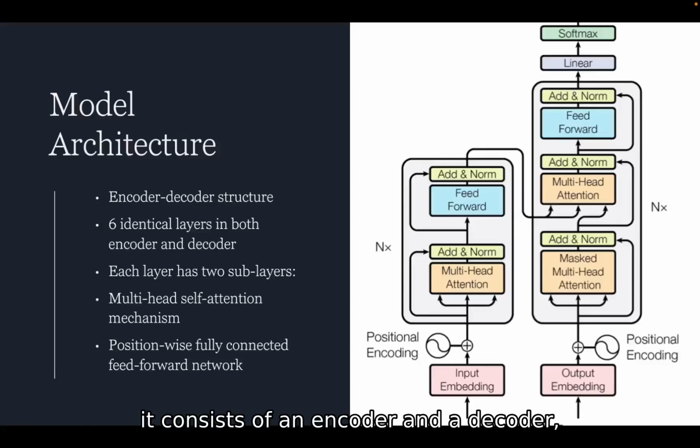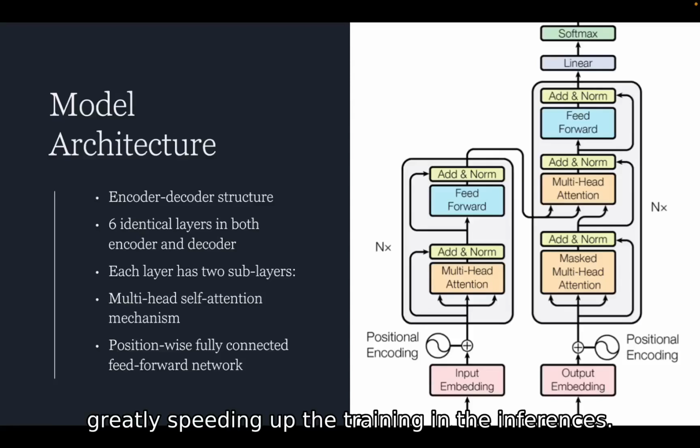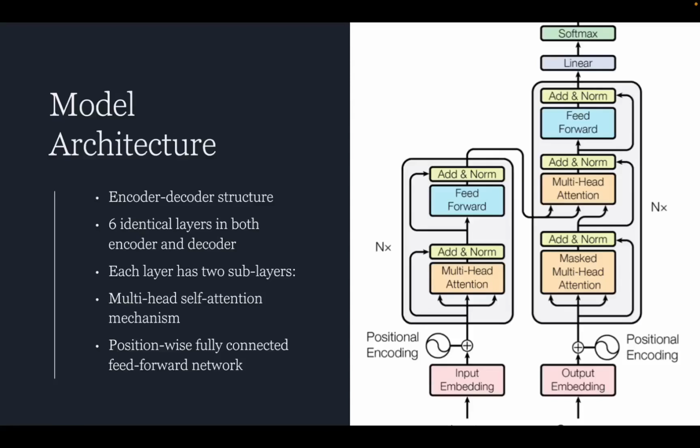As you can see here, it consists of an encoder and a decoder, each composed of 6 identical layers. The key components are the multi-head self-attention mechanisms and position-wise feed-forward networks. This design allows the model to process input sequences in parallel, greatly speeding up the training and the inference.